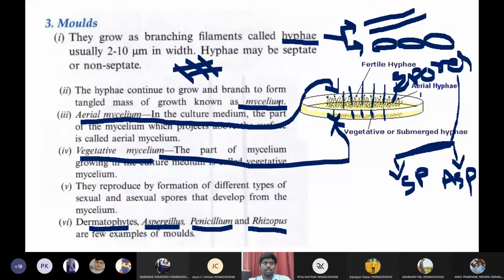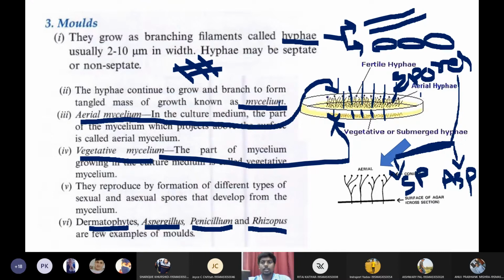Then we have molds. In molds, we have mycelium. We have two types of mycelium: aerial mycelium and vegetative mycelium. What is the location of aerial mycelium, students? Above the medium or below the medium? Above the medium. Then vegetative mycelium will grow below the medium. That's it. A few examples of mycelium-containing fungi include dermatophytes and Aspergillus. Aspergillus is the best example. Aspergillus, Penicillium, and Rhizopus are a few examples of molds.